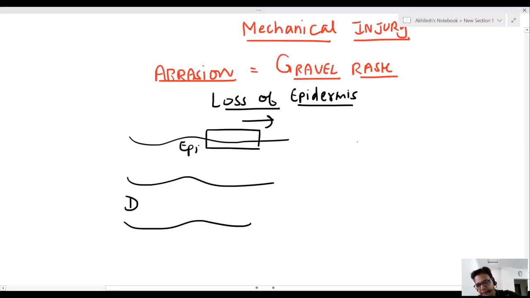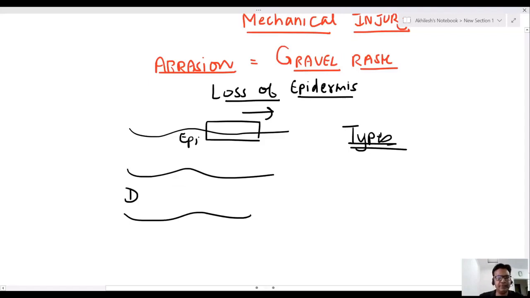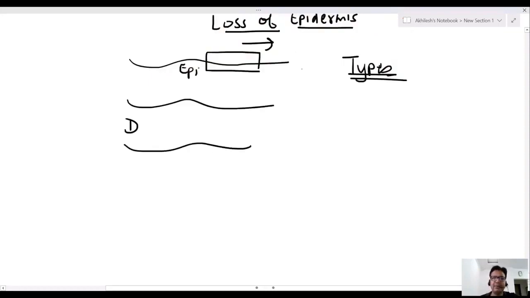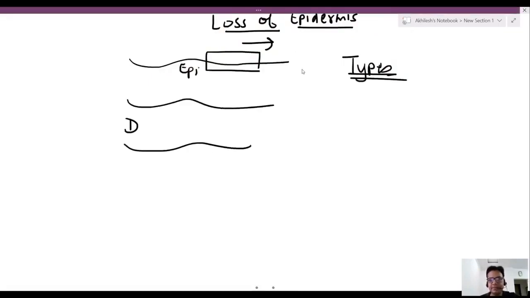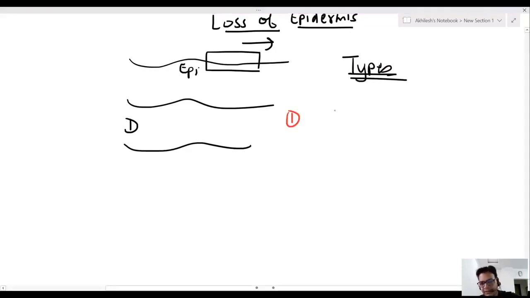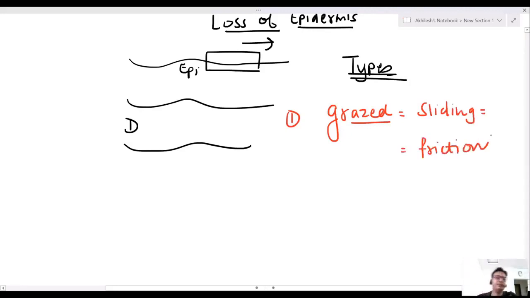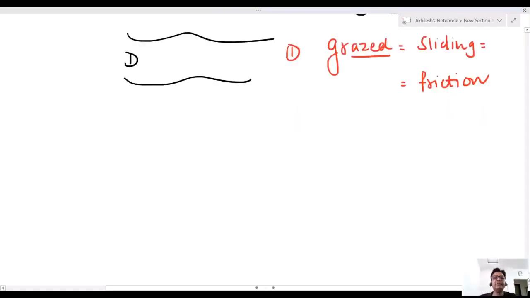Now, sir, what are the types of abrasion we have? First, mechanical injuries, abrasion. Number one is grazed abrasion. Grazed means by friction, sliding. If you have abrasion by sliding or by friction, you are sliding on the surface. This is known as grazed abrasion.